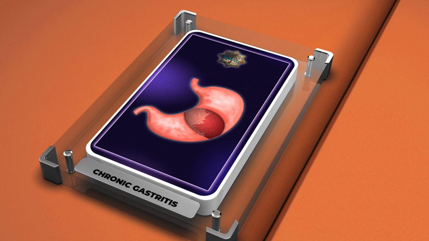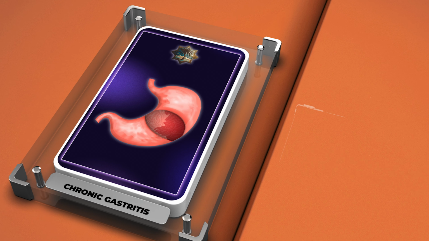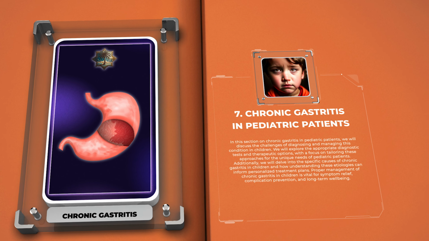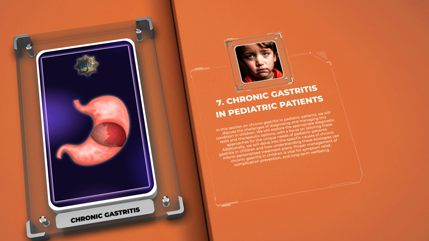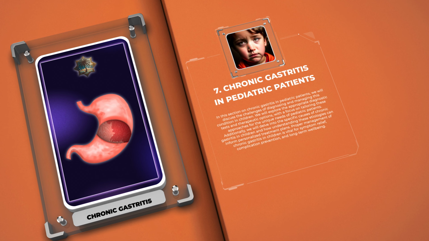In this section on chronic gastritis in pediatric patients, we will discuss the challenges of diagnosing and managing this condition in children. We will explore the appropriate diagnostic tests and therapeutic options, with a focus on tailoring these approaches for the unique needs of pediatric patients.